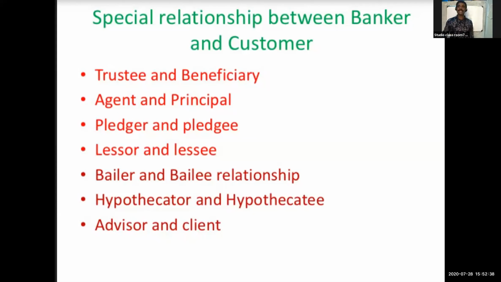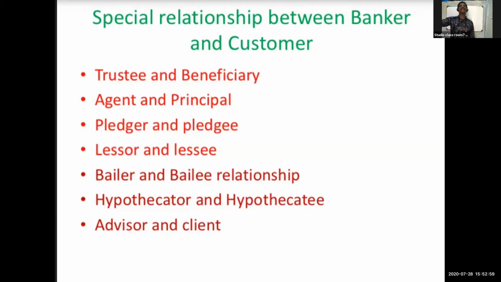Here, what is the example? Vehicle loan and bike loan. That is the example of hypothecator. Suppose you are purchasing a bike or car in installments. First we give the down payment, suppose 50,000.